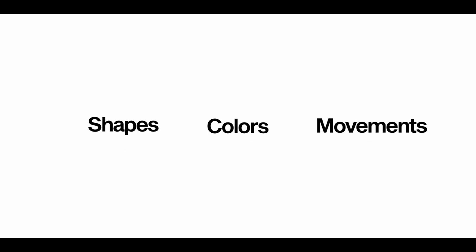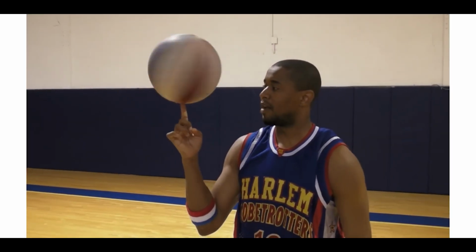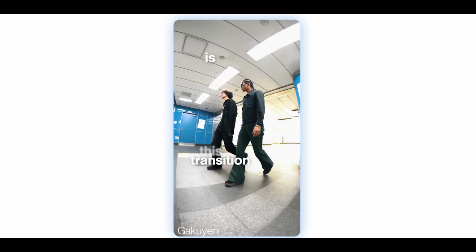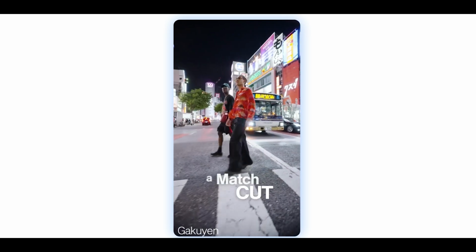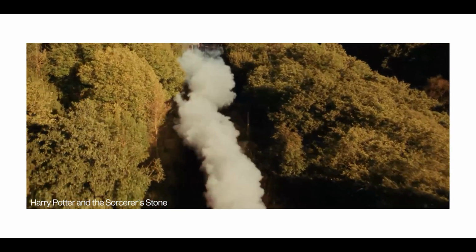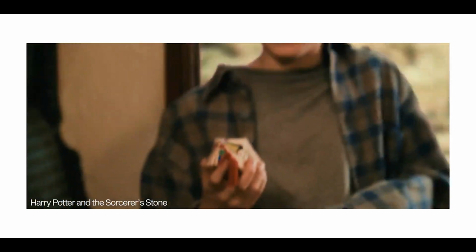Spot visual similarities during planning: shapes, colors, movement that rhyme. A spinning basketball to a globe in the next shot. Match movement direction. A subject walking left in scene A transitions to another moving left in scene B. Use sound bridges for added connection. Let a train horn from scene A fade over scene B's visuals for a seamless emotional link. Now, plan this in pre-production. Great match cuts aren't found, they are built.